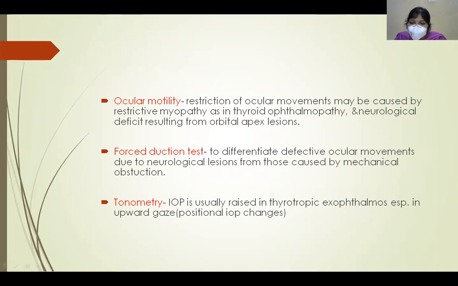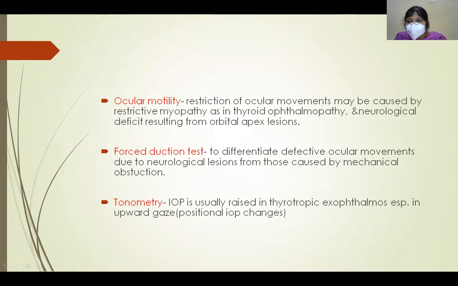And in cases where there is neurological deficit caused due to any orbital lesions also, there is paralytic squint. So there is decrease in the ocular motility. So how do you differentiate between restrictive myopathy and paralytic squint? This is differentiated by forced duction test.